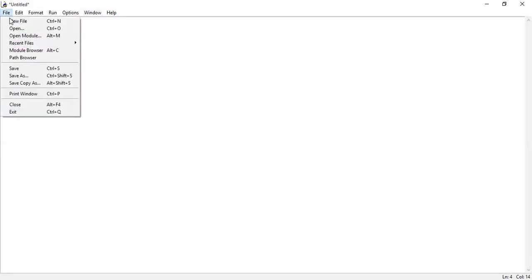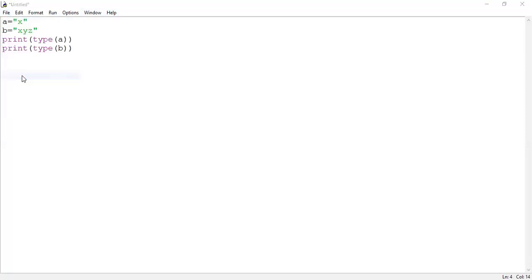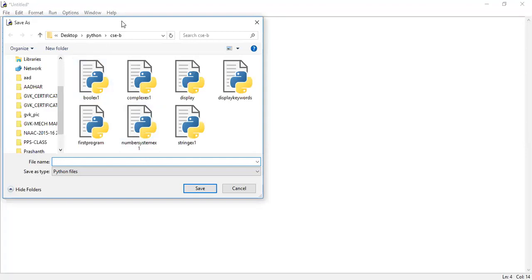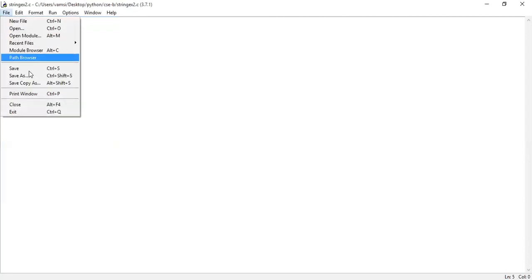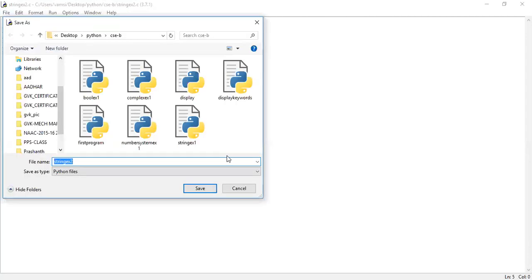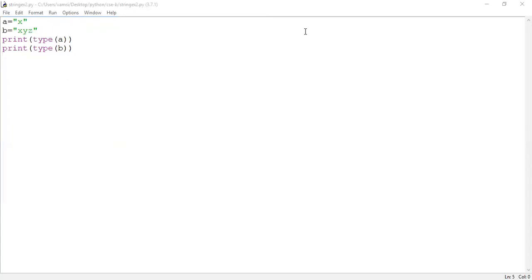So save the example. Save as. It is asking for the path. I'm saving within the CSCP folder of Python on the desktop. Give some meaningful name. String example2.py. Sir, dot py. Sorry. String example2.py. Save the logic. Then run the program.